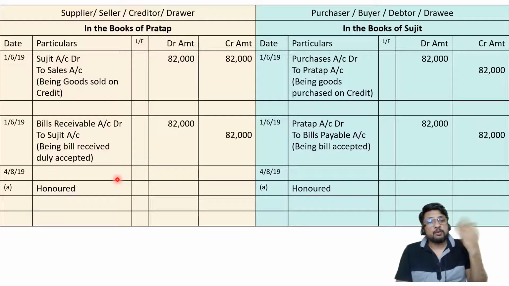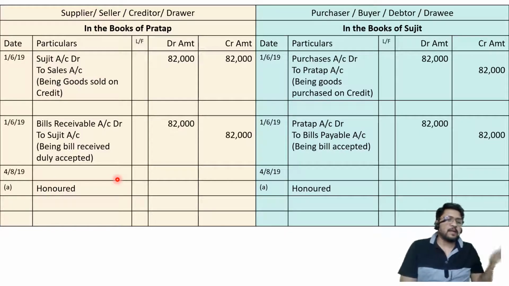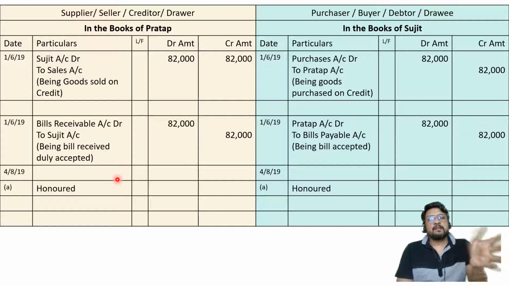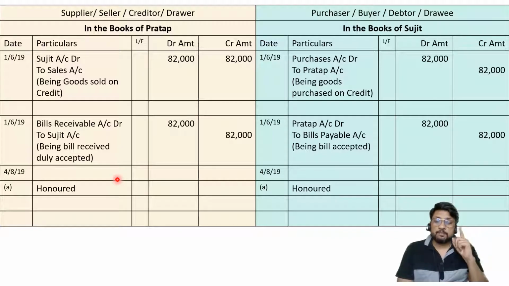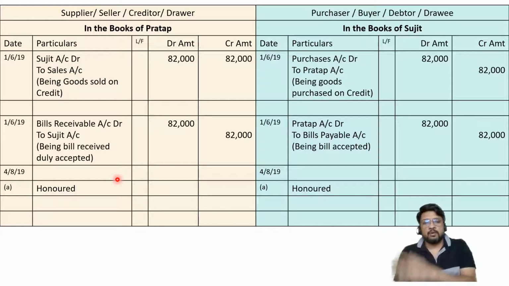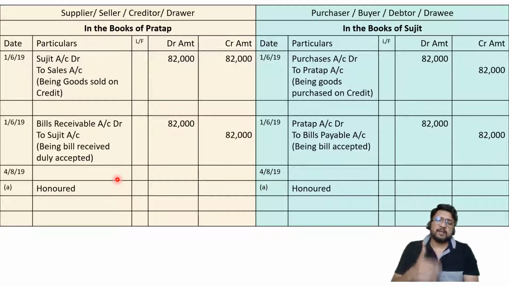Just like we are selling goods and we are getting cash. We are selling furniture and we are getting cash. We are selling land and building and we are getting cash. Similarly, now we are giving the bill and we are getting cash. Entry will be cash or bank account debit to bills receivable account. So please remember, for honoring the bill, the entry in the books of drawer is cash is coming in, debit what comes in, and bill is going out, credit what goes out. So to bills receivable account.